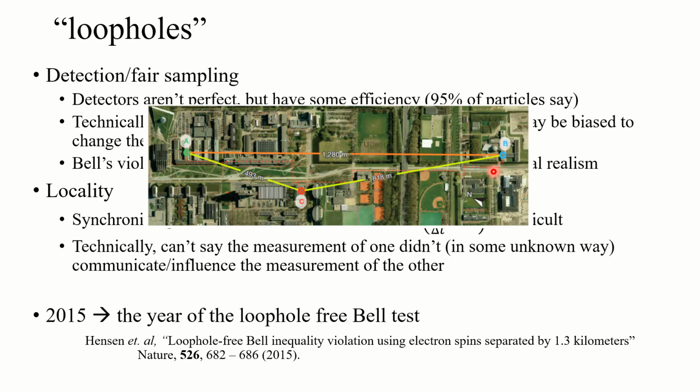They were able to synchronize the measurements in a short enough time that no signal of light could have traveled between A and B in time to influence those measurements. And their detection fidelity was high enough that they sampled enough that their confidence in their correlations didn't allow for that sort of loophole. So that's it.